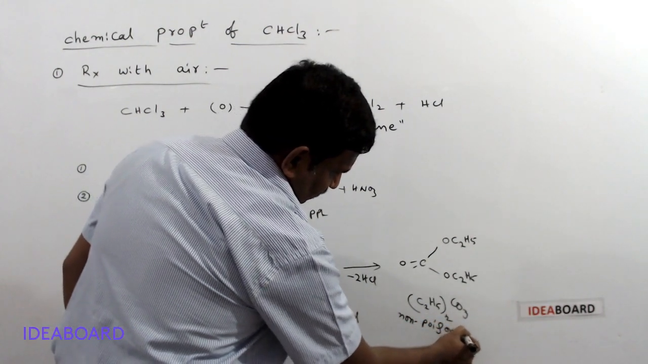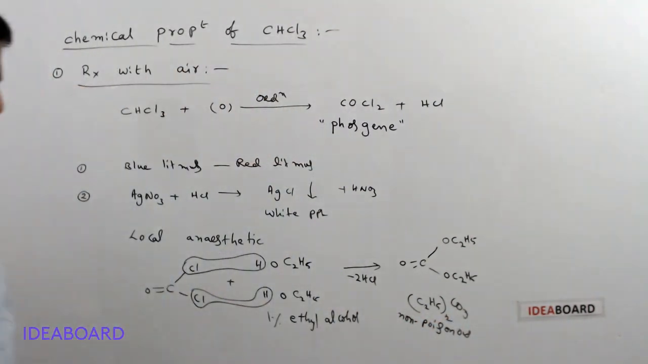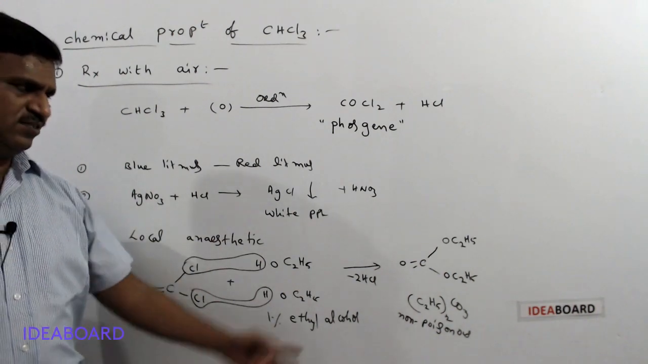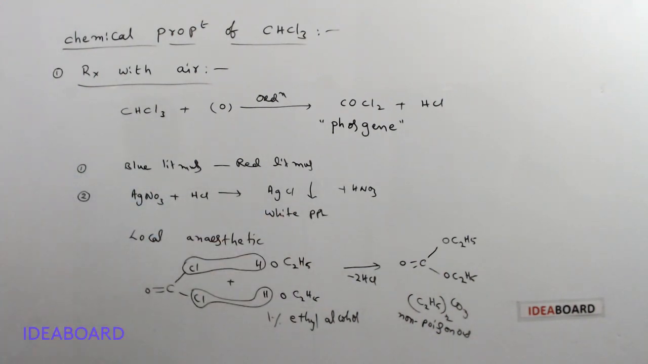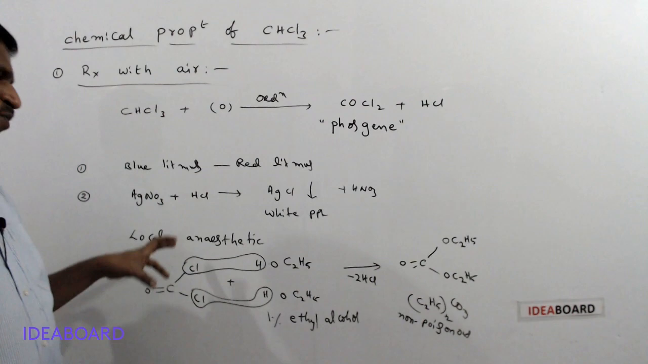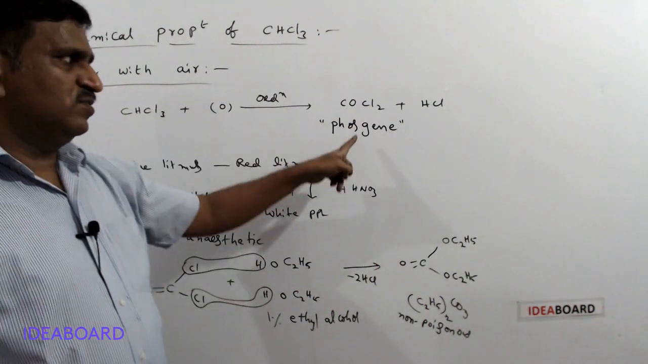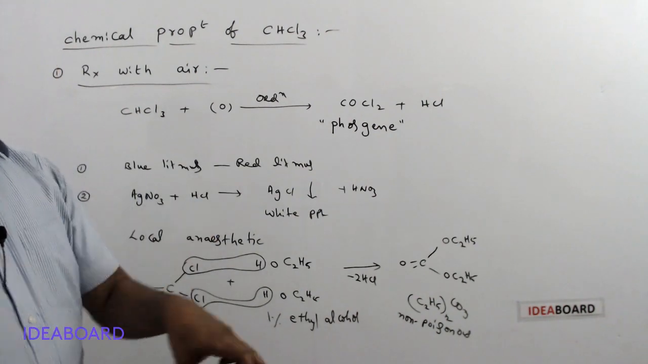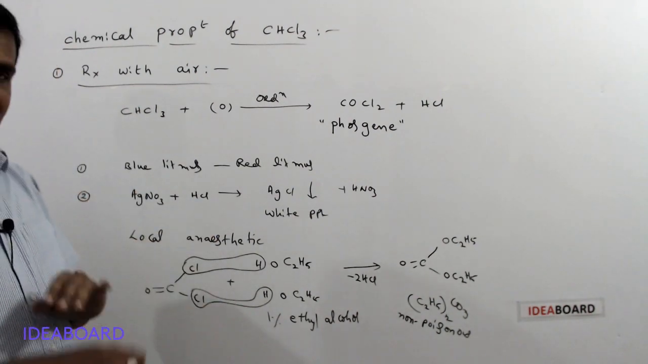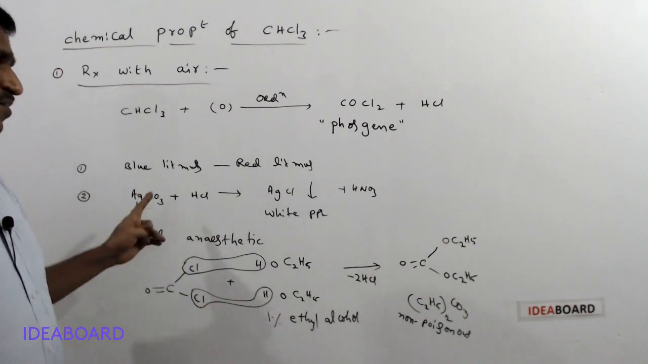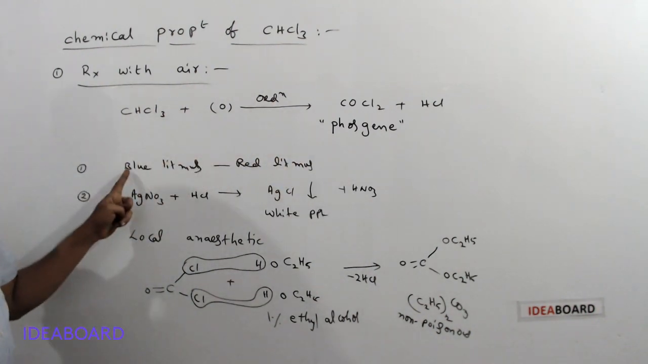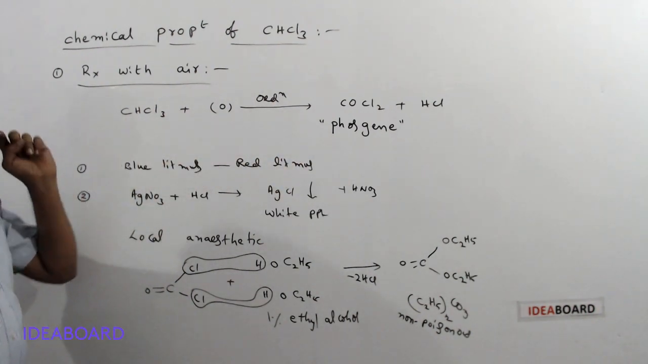It is non-poisonous, so the patients cannot have any harm because of this diethyl carbonate. So whenever chloroform is taken, first we need to check whether it contains phosgene or not. If it contains phosgene, then it is better not to use it. And how can we check whether chloroform contains phosgene? By using these two tests.